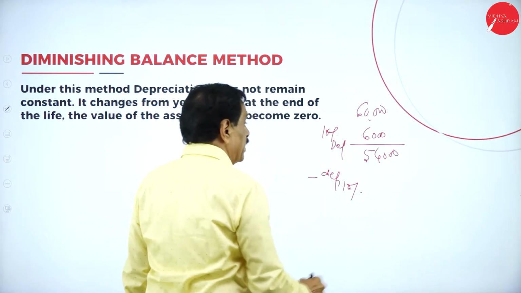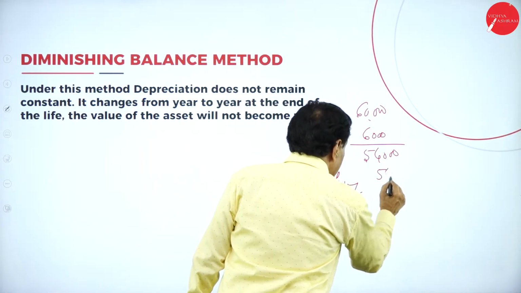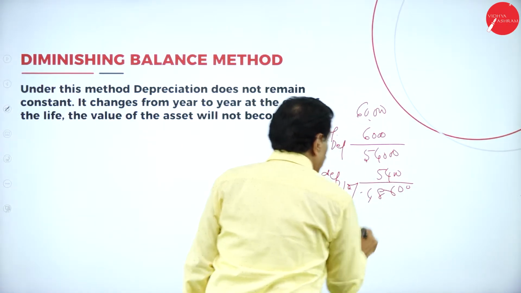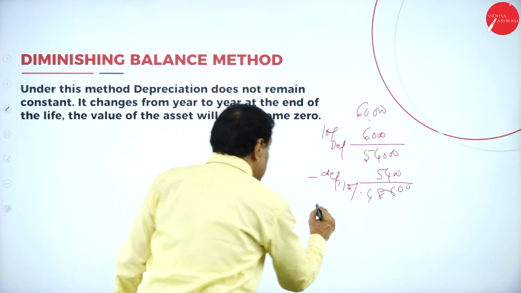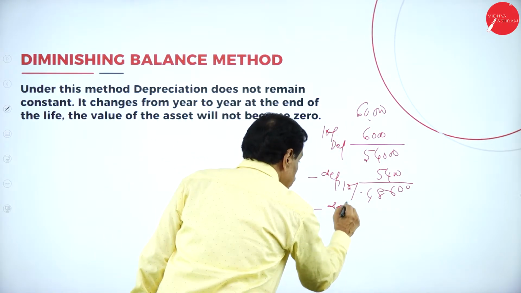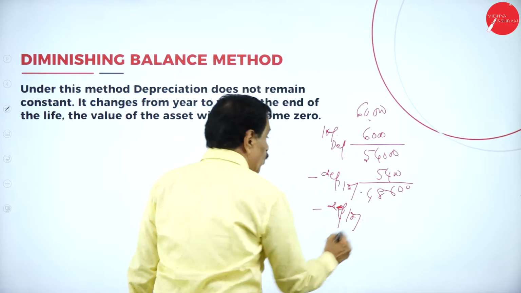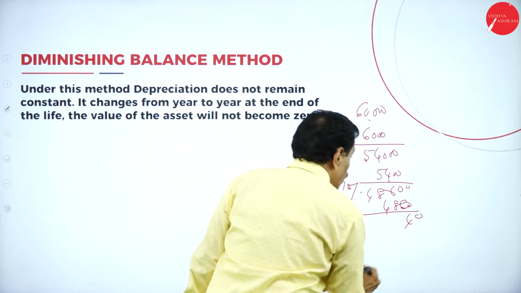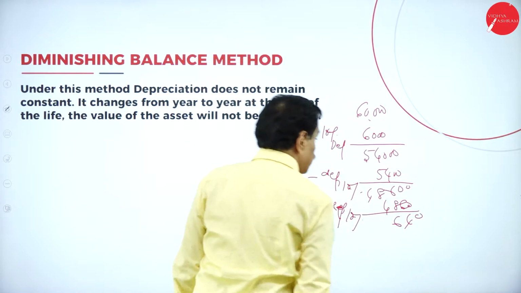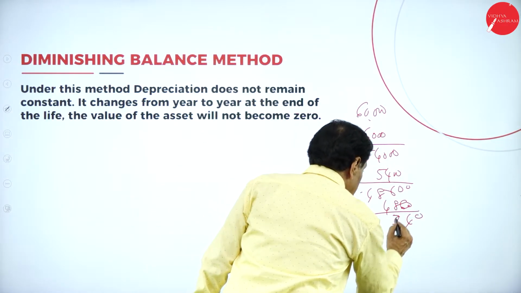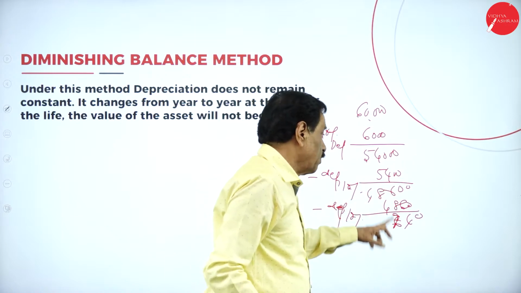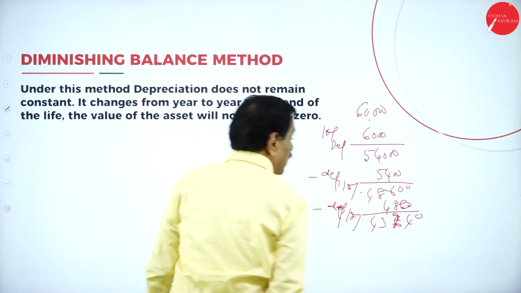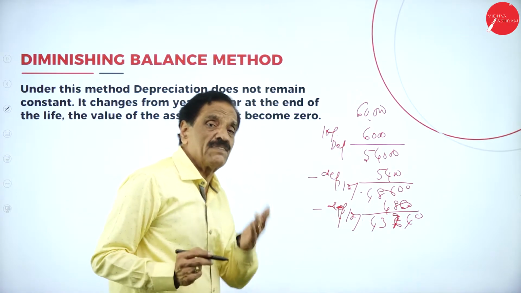Next you have to calculate on 54,000 minus depreciation, 10%, which is 5,400. Deduct: 48,600. Minus depreciation 10%, which is 4,860. Deduct: 43,740. It goes on. How many life years are there?